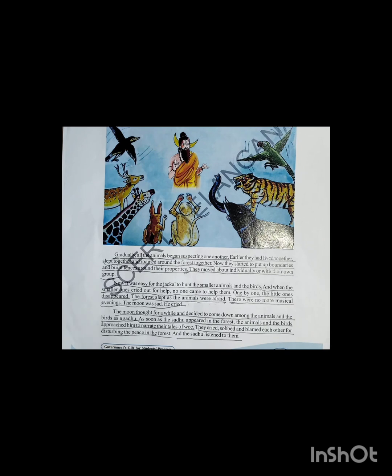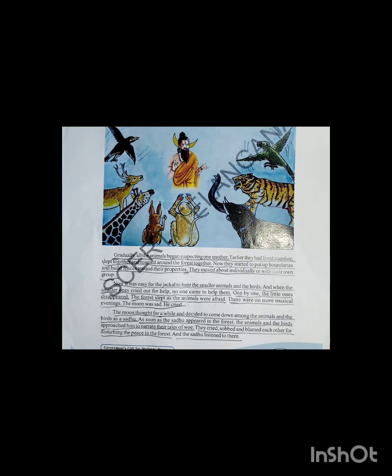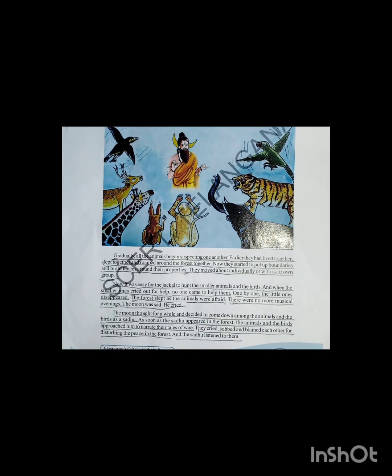All the animals came to invite the sadhu into the forest, and invited him with a lot of praises, and offered the sadhu some food and water, and made him sit at one place. After the sadhu sat down, all the animals started crying and blaming each other, saying this animal is not listening to me, that animal is not listening to me. They started building their fences.